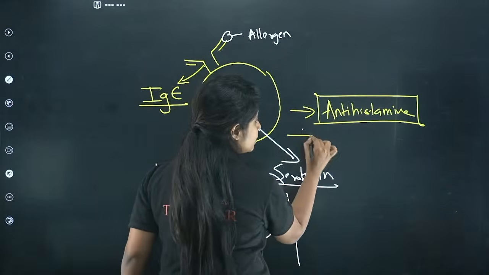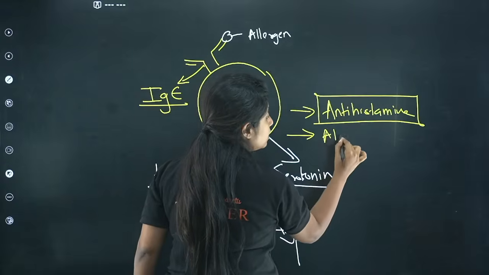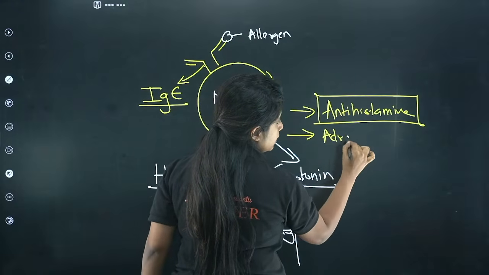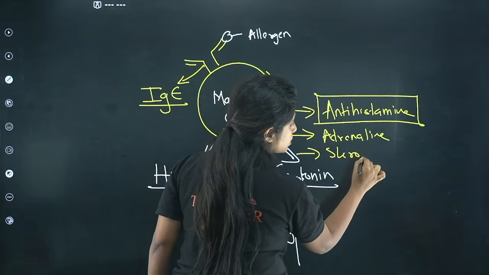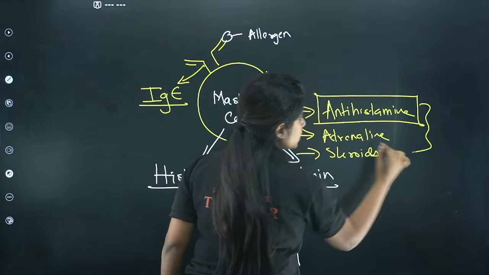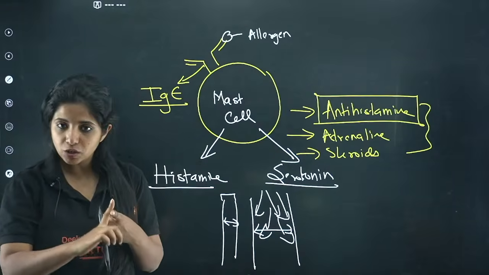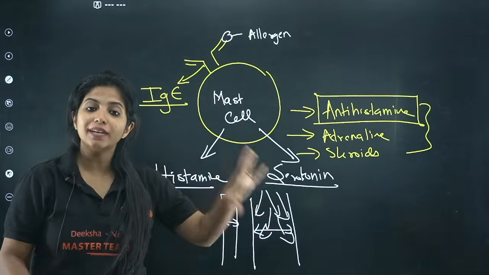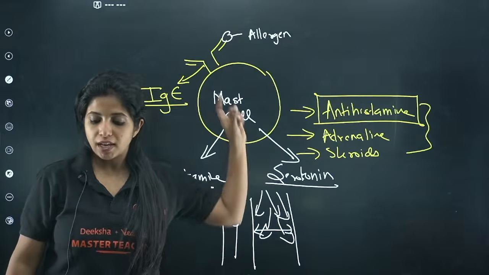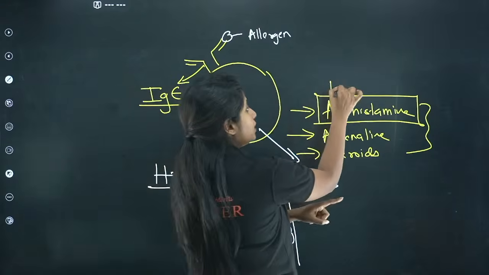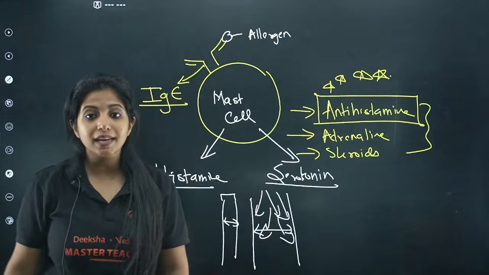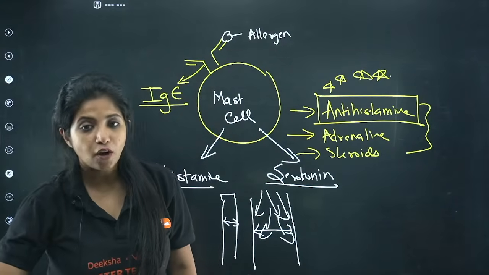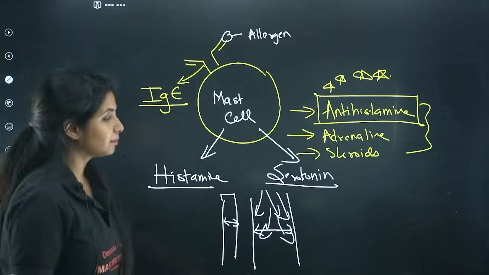The second thing out there which can be used is adrenaline. This can also be used. The third thing is steroids. So basically you need to have 3 things: antihistamines, adrenaline and steroids to treat any allergic responses. This is also a very important thing that you need to know. You get questions in your PU2, you get questions in your KCET also on the basis of this. Got it? So do not forget this.